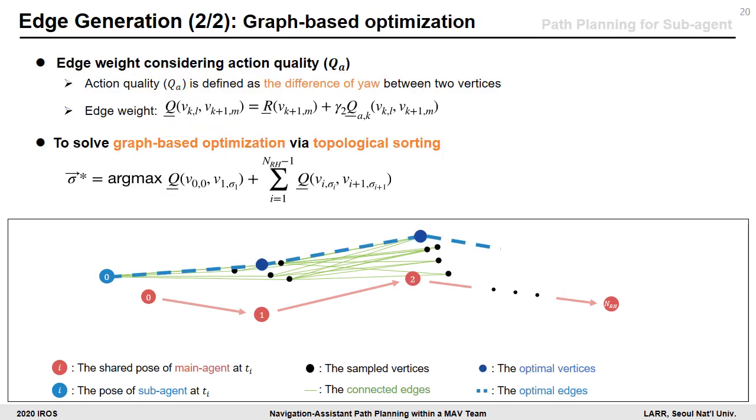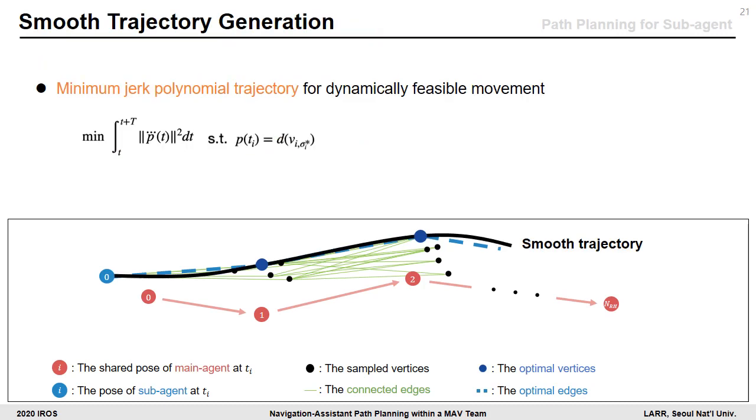After this feasibility check, edge weights are defined with consideration of action cost. Here, action cost is defined as the yaw difference between two vertices in order to reduce motion blur and jerky motion. Based on the defined edge weight, graph-based optimization is solved via topological sorting. Lastly, with the optimal vertices, we generate a smooth trajectory. For dynamically feasible movements, we utilize the minimum jerk polynomial trajectory generation method.